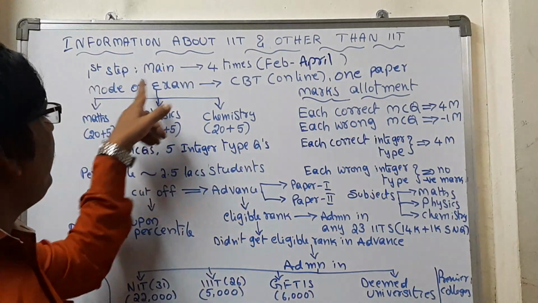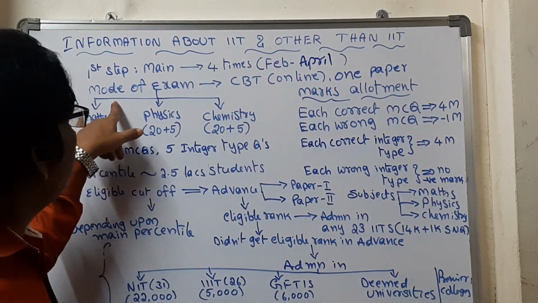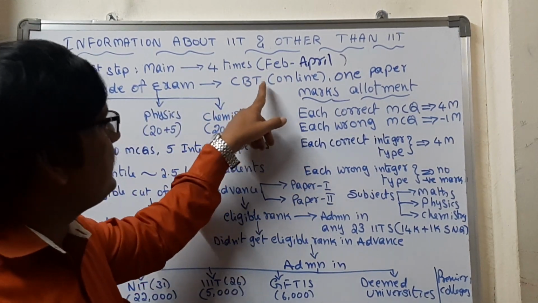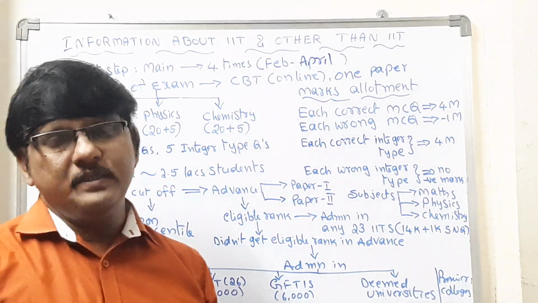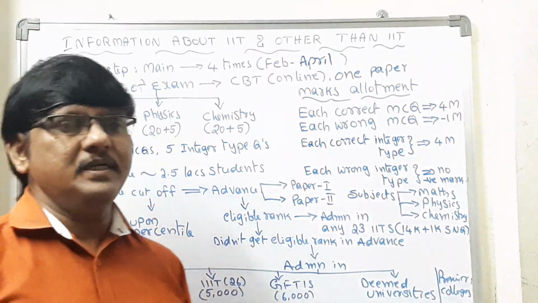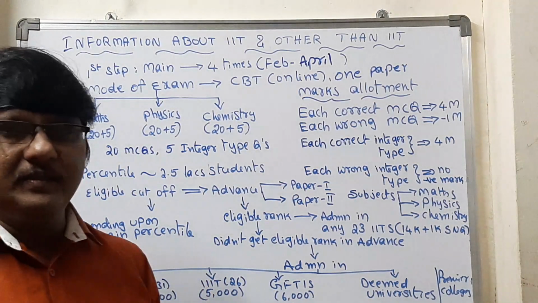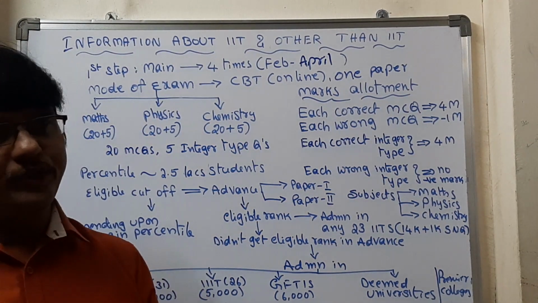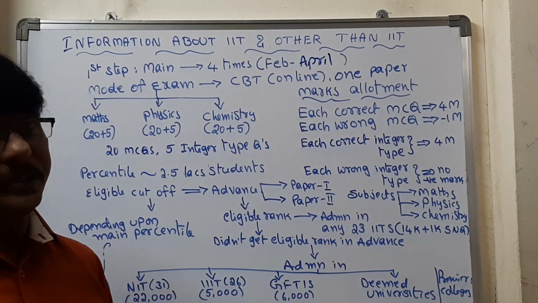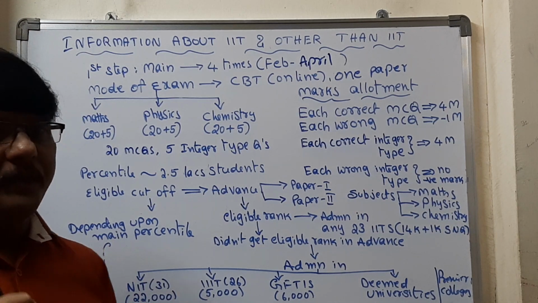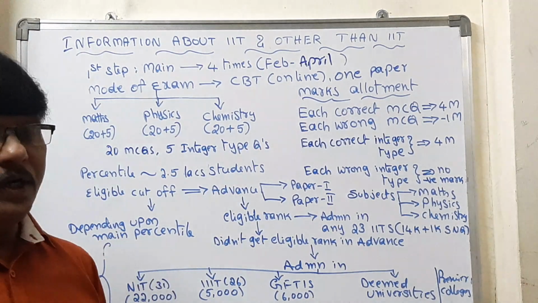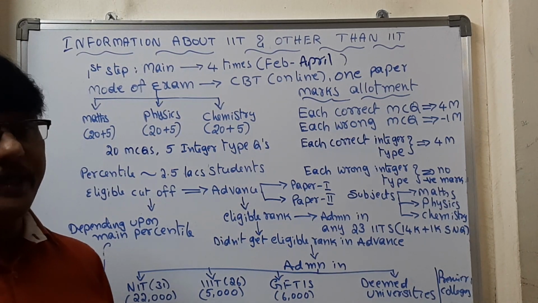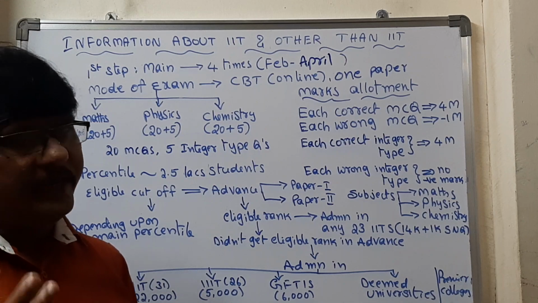The mode of this exam is completely online, a computer based test. Only one paper is there, and in that one paper 3 subjects are there: maths, physics and chemistry. Each subject consists of 25 questions. 25 times 4 is 100, so put together you have to write an exam for 300 marks.